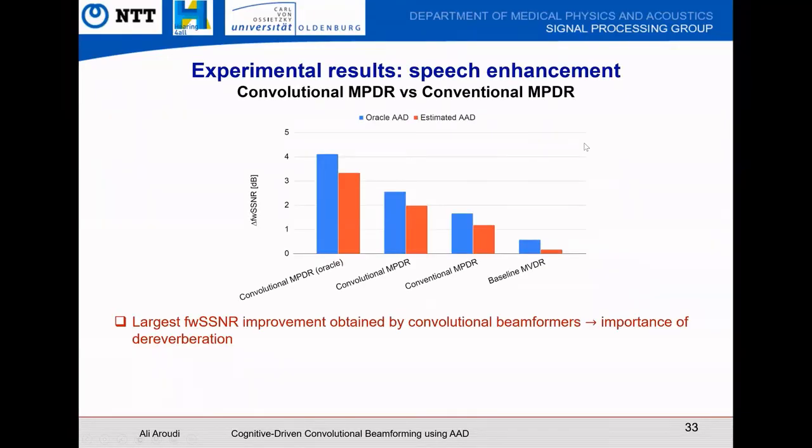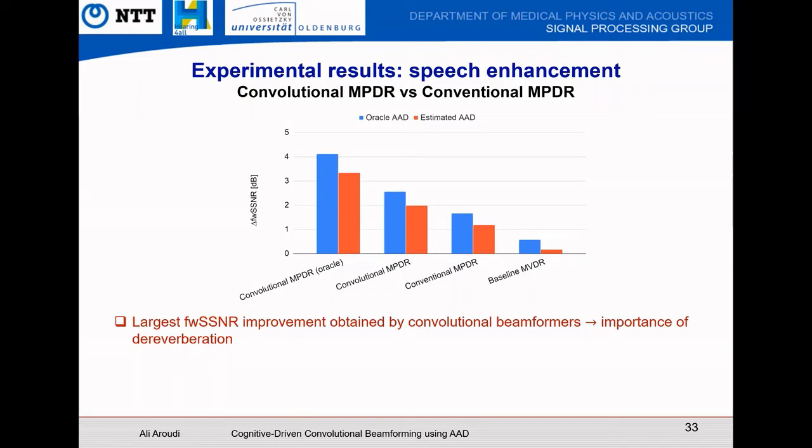Let's first have a look at the speech enhancement performance of the convolutional MPDR and conventional MPDR. On the y-axis, we have frequency-weighted segmental SNR improvement averaged over all considered acoustic conditions, and on the x-axis, we have beamformers. The blue bars show results using Oracle AD, and the red bars show results using estimated AD.